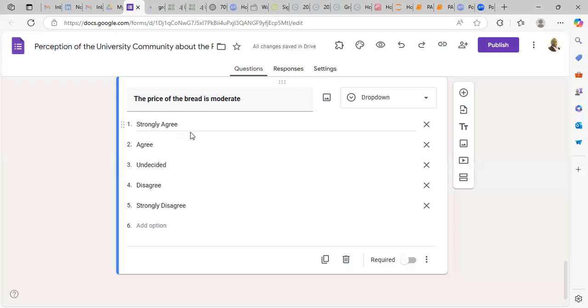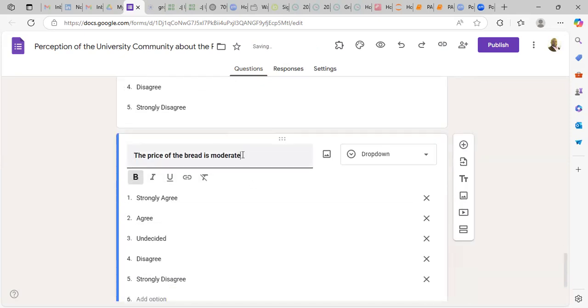The price of the bread is moderate. So that means you don't give people room to say something about the price of bread. You want to know either the price of the bread is moderate or is higher. So if people disagree with you, that means the price of the bread needs adjustments. You can duplicate. Also, you can come out of this sentence and say the size of the bread.